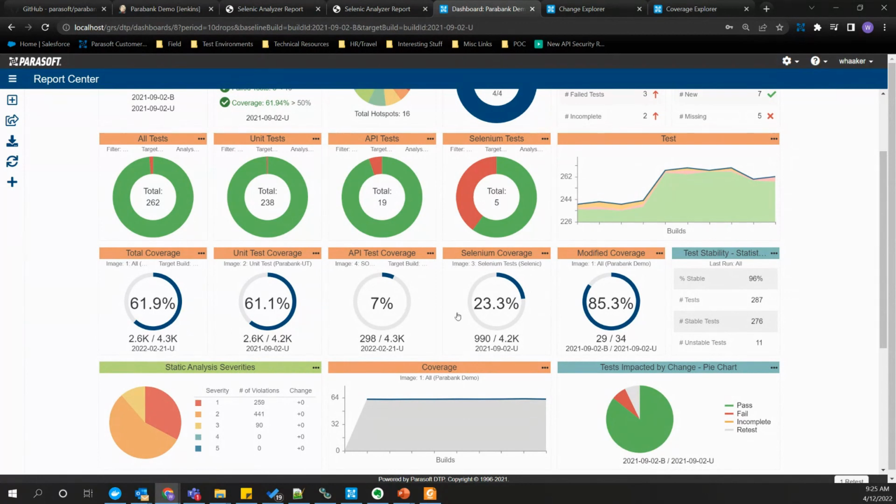Now, this widget here, modified code coverage, is especially valuable when it comes to agile methodology. So you'll notice our code base is about 4,300 lines of code, and we've got our overall coverage here. Now, if you'll notice, 34 lines of code have changed between that main branch and our feature branch. And so this can be very valuable when you're looking at in-sprint testing, or even just testing for a given release.